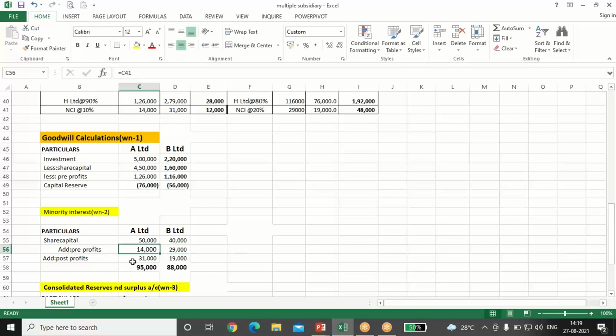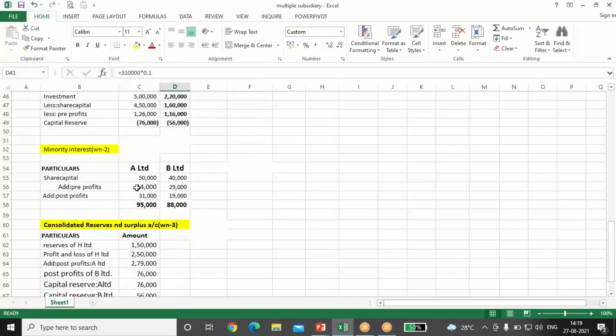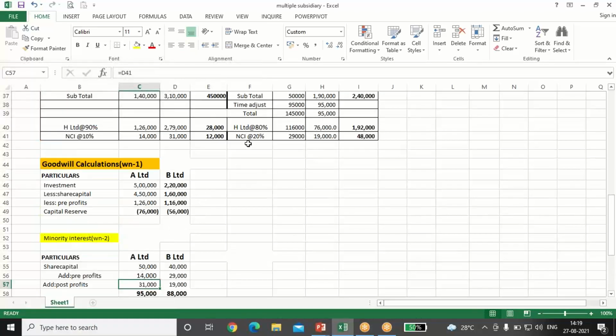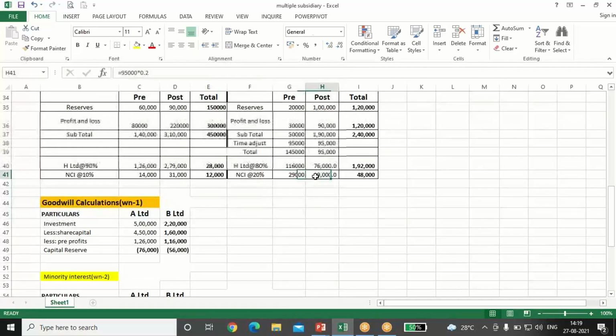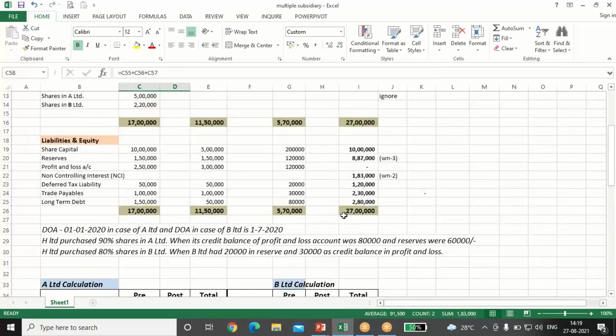We'll just add the pre-profits and post profits which we have already calculated. See, 14 and 31 in case of A Limited, and in case of B Limited, 29 and 19,000. So this is the total of all 95 and 88. Total comes to 1 lakh 83,000. It will be coming in NCI 1 lakh 83,000.